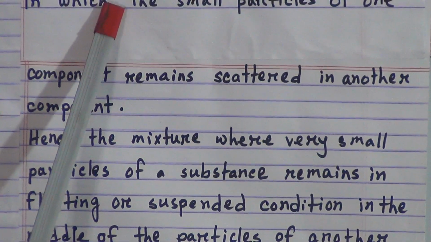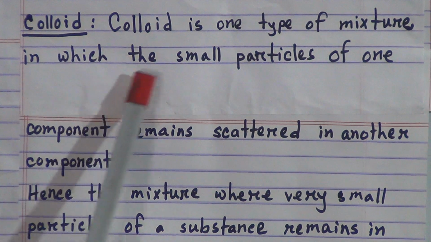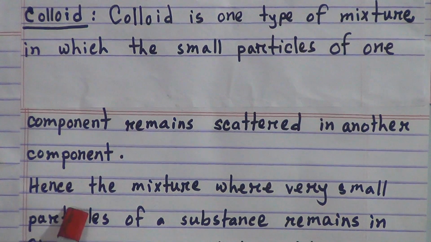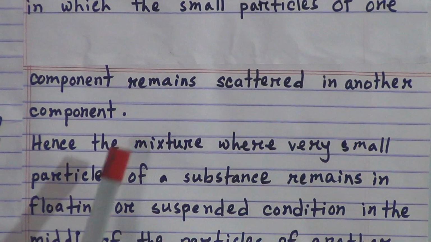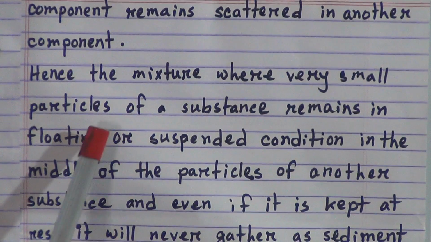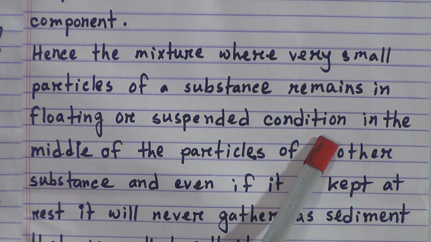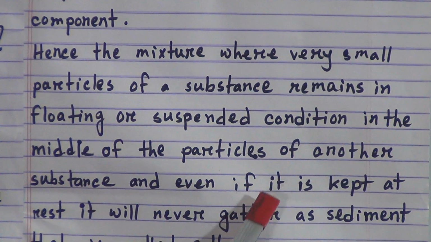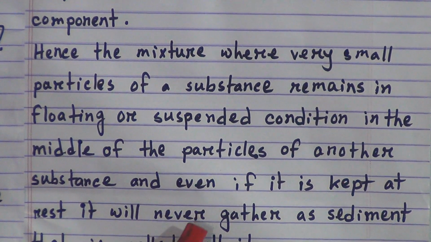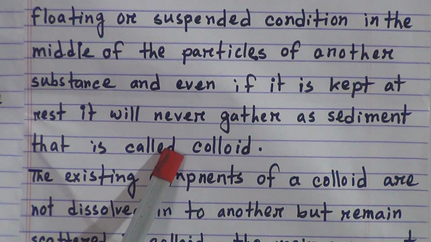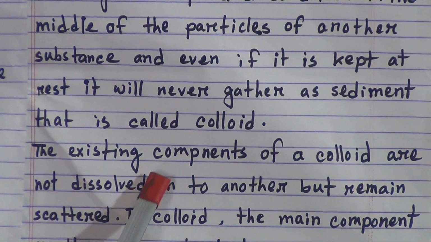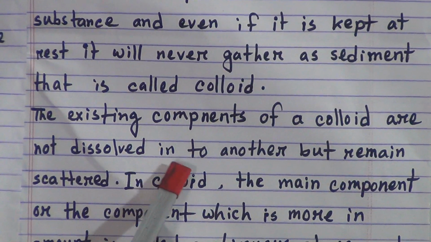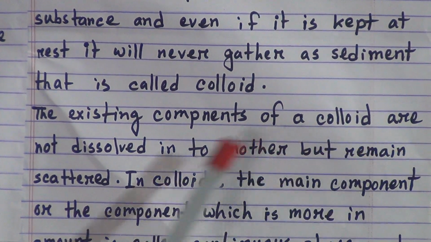Dear students, I am repeating, colloid is one type of mixture in which the small particles of one component remain scattered in another component. Hence, the mixture where very small particles of a substance remain in floating or suspended condition in the middle of the particles of another substance, and even if it is kept at rest, it will never gather as sediment, that is called colloid. The existing components of a colloid are not dissolved into another but remain scattered.